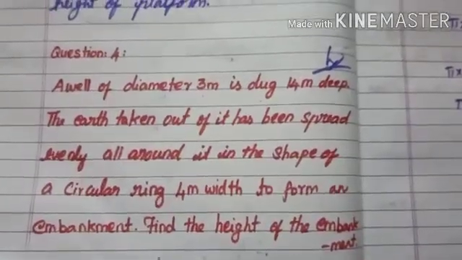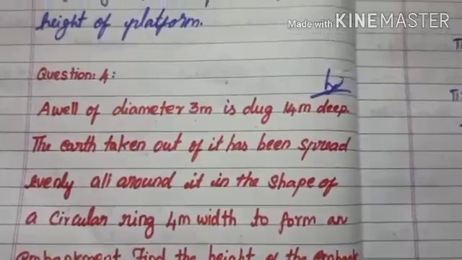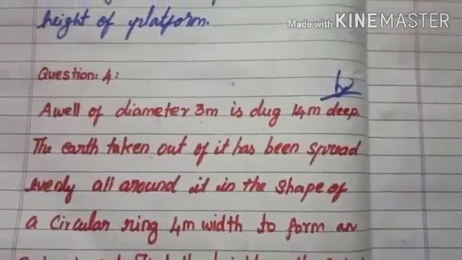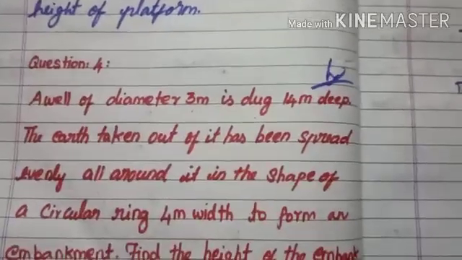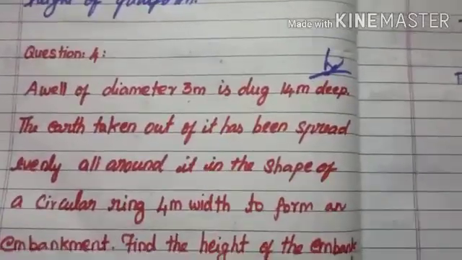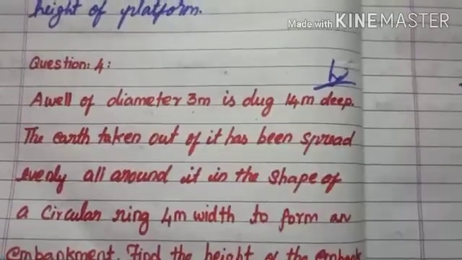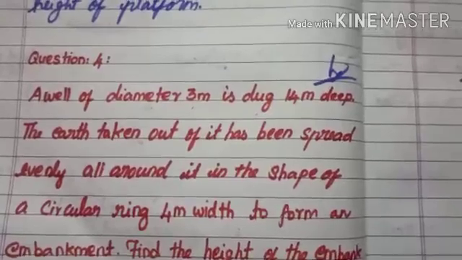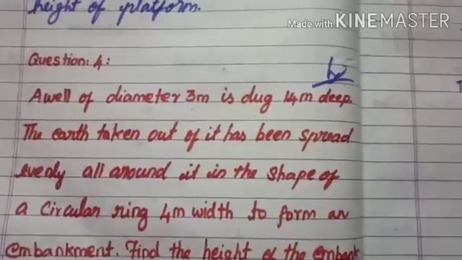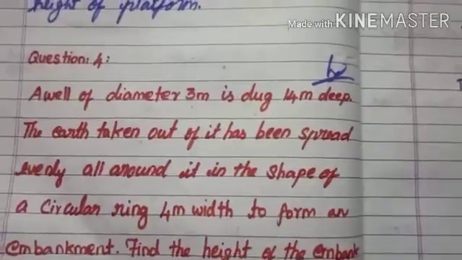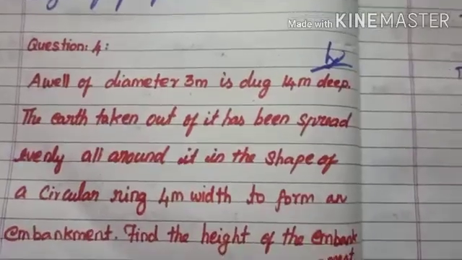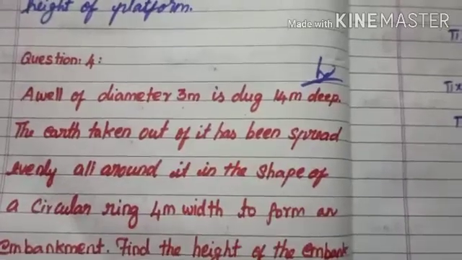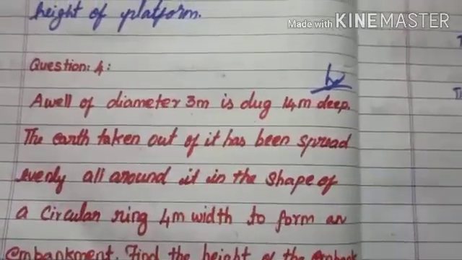What is meant by embankment? Everybody, you can see the well. The well is dug out in the earth. After that it makes some circular cylindrical shape ring. So the same concept we have to use. How much sand is dug out from the earth is equal to the volume of the cylindrical well and the volume of the embankment. Both are the same, but here the embankment is also a cylinder, but it is a hollow cylinder.